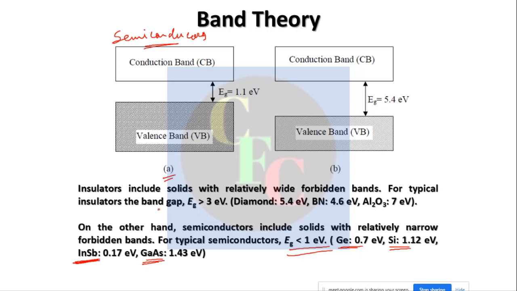Whereas for insulators you have band gaps that are greater than 3 electron volts. See, diamond, boron nitride and alumina.